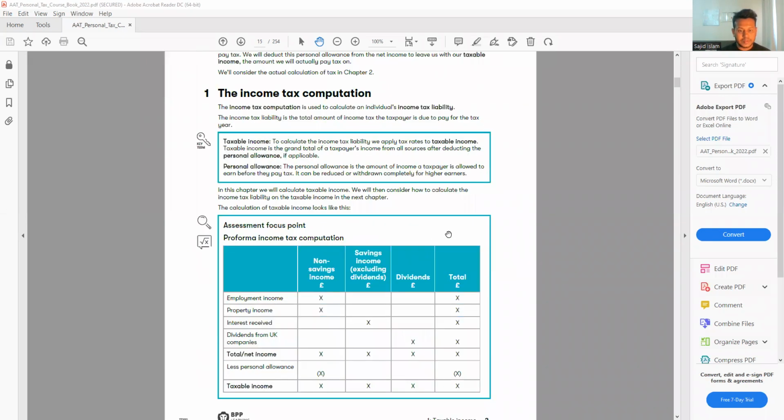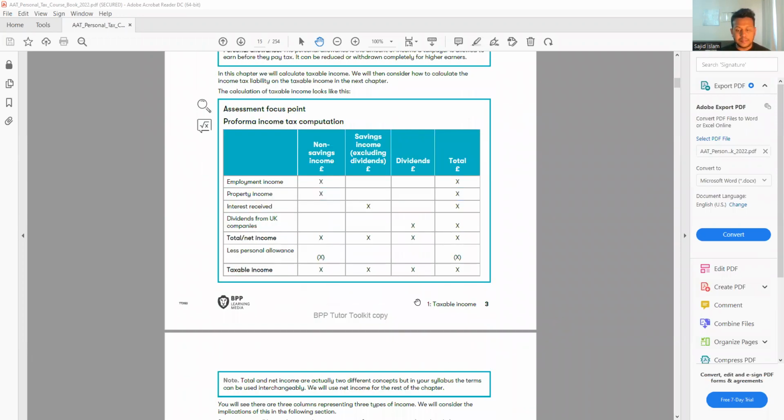So this is the template. You need to make sure you remember this template. Write it down on paper a few times so that this template stays in your head. It's very important. This template, you have to remember. So you have the 3 types of income: non-savings, savings, and dividend. And that's the total. Now, for example, employment and property go to the non-savings. Then you have interest, savings, and dividend is a dividend. That gives us the net income.